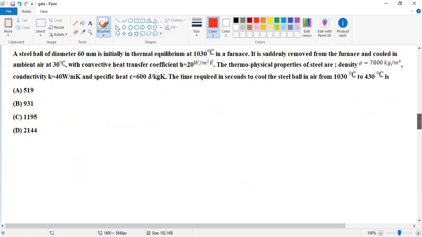Yes, a steel ball. In this problem the steel ball is a small size, with a diameter of 60, a very small diameter. We already said that for a small-sized element, heat transfer is treated as lumped analysis. For example, a small ball and the positions of heat transfer.